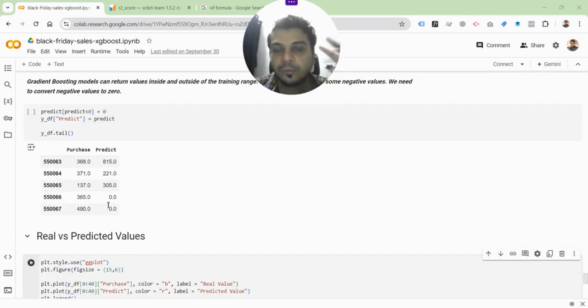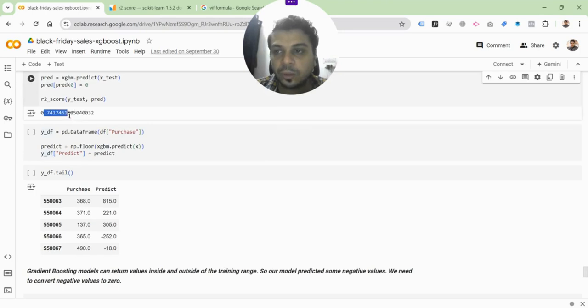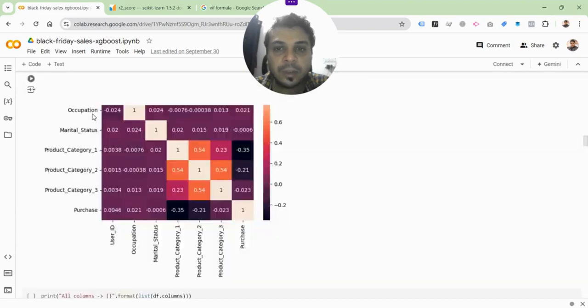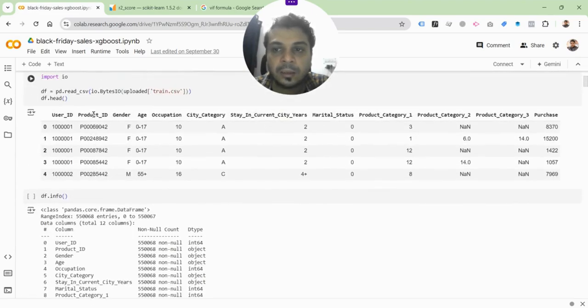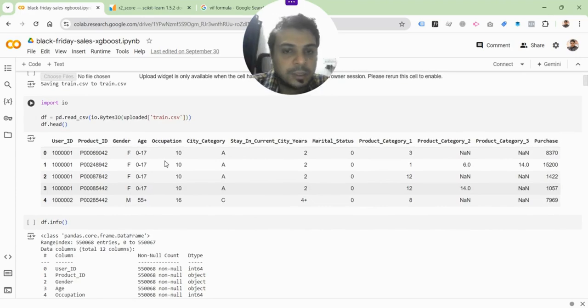And so how to use it, right? You will be able to use it. You will have to apply this model in your case and see how the prediction is coming out to be. You'll have to look at R2 score, okay? And if it is still good, then you can use it for your own purposes. You can upload future data, and you can use this model to analyze what will be the level of purchase. And depending on that, you can actually take your marketing decisions, right? So in this case, like I said, what is the kind of input that will be taken in by the system? That is product ID, gender, age, occupation, city, how long they've been staying in the city, marital status, and product category and its subcategories. So these are the input values, and I think these are very, very pertinent values when it comes to users.